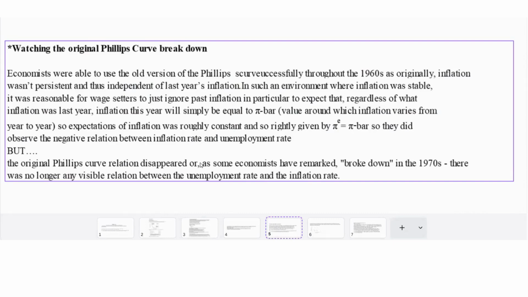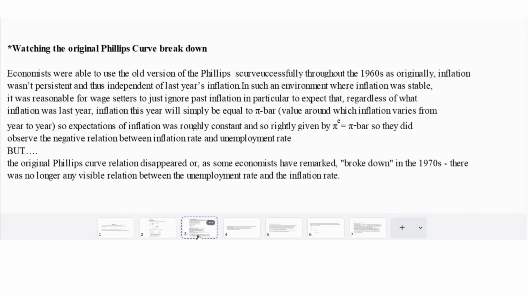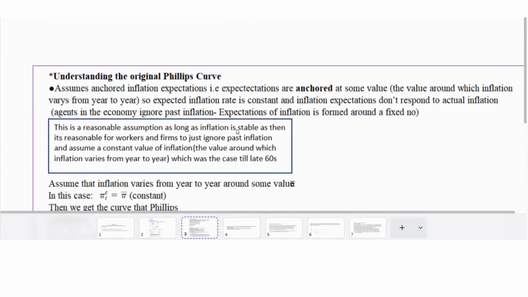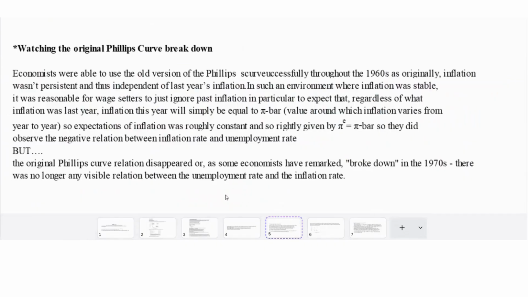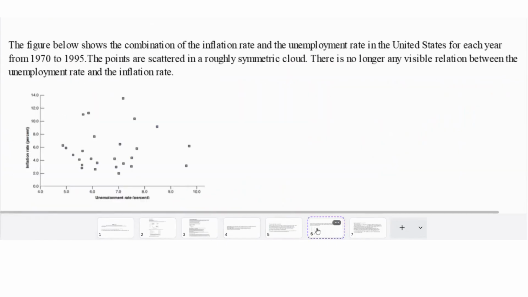So we had anchored inflation expectations, where by anchored inflation expectations, we simply mean expectations are anchored around some value, which is the value around which inflation varies from year to year. Under that, we had the original Phillips curve as a trade-off between inflation rate and unemployment rate, but this relation broke down in the 1970s.